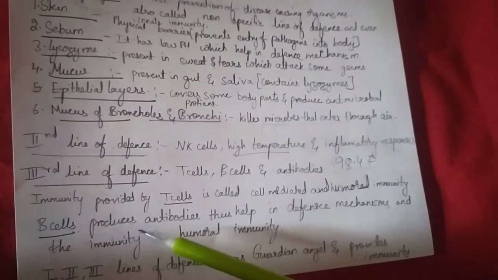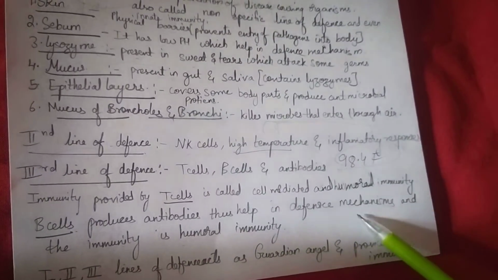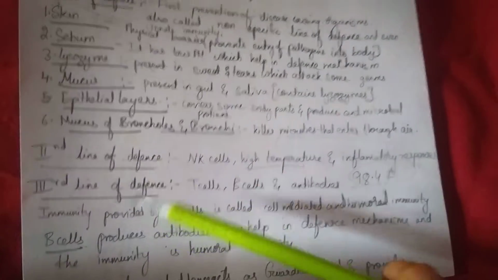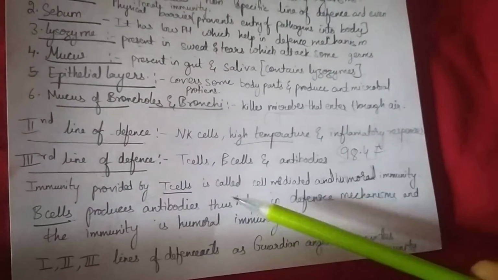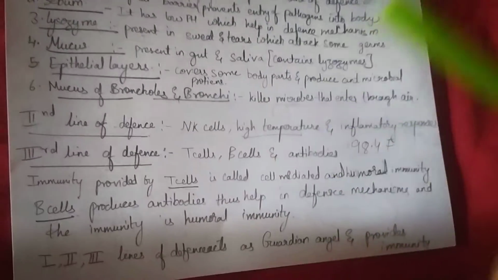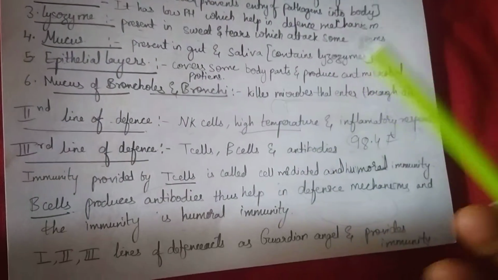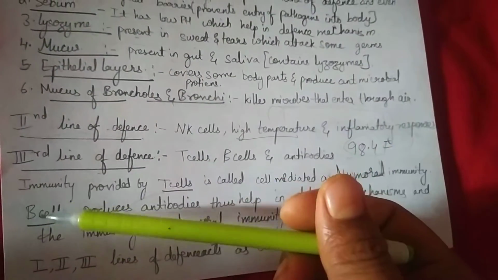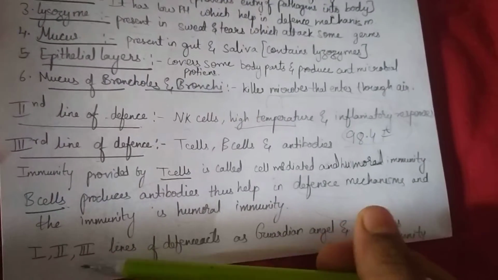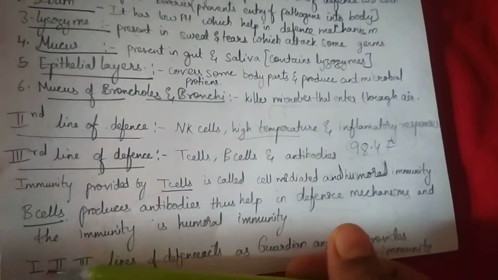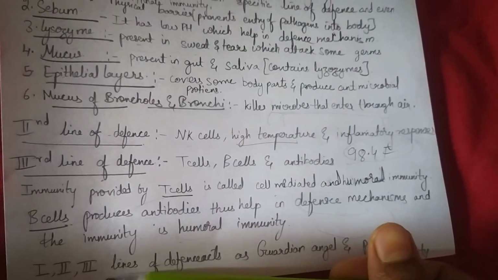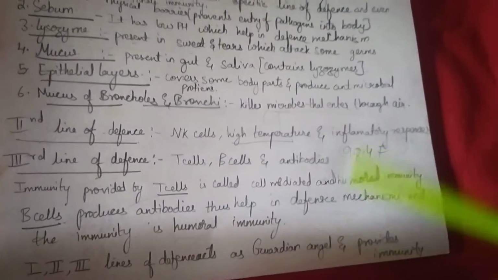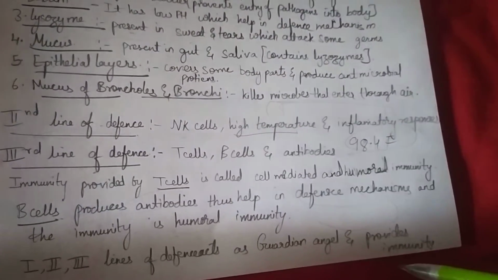Next, B cells. B cells produce antibodies, thus help in the defense mechanism, acting against the disease causing organisms, pathogens, etc. And the immunity provided by B cells is called humoral immunity. These three lines of defense, first, second and third, act as a guardian angel and provide the human body with immunity.